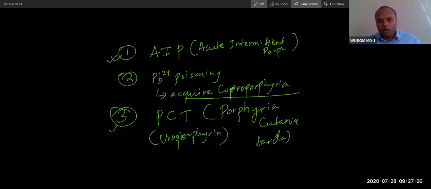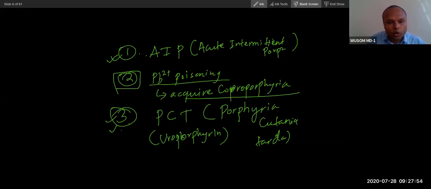That problem is basically chronic. When the patient comes out of the house, when exposed to light, only then will the problem appear, and that is why this is not that severe. If the patient stays inside the room, such a patient will not have the problem. That is why this is a chronic type. We will study two chronic types of porphyria, and this one is acquired. This is not genetic. Lead poisoning is an acquired porphyria.